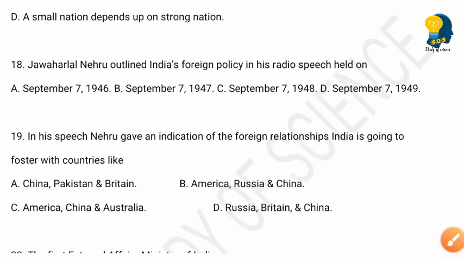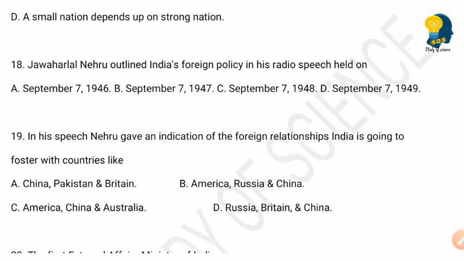Moving to the next question, Jawaharlal Nehru outlined India's foreign policy in his radio speech held on. And the options are September 7, 1946. Option B, September 7, 1947. Option C, September 7, 1948. Option D, September 7, 1949.